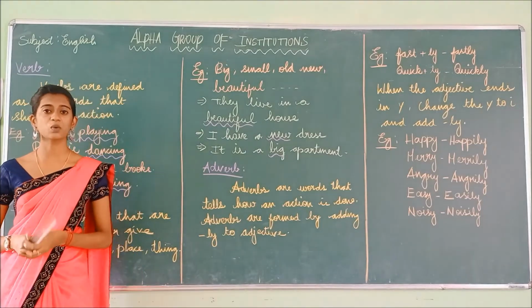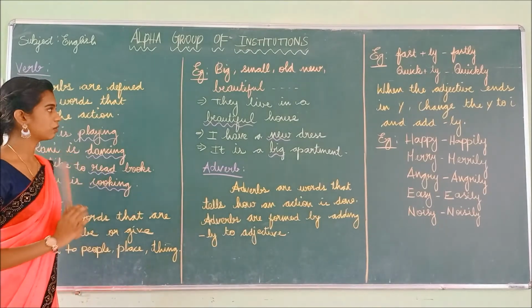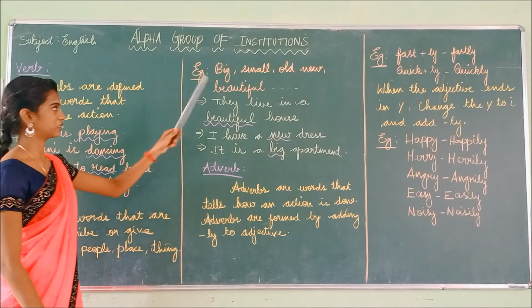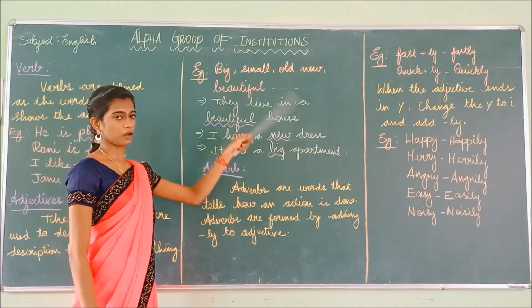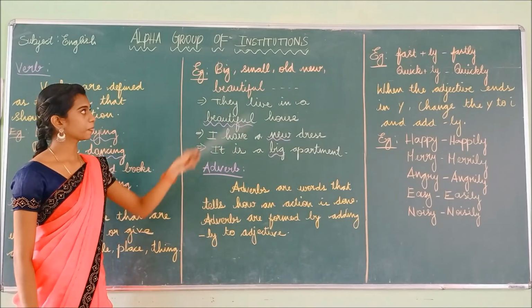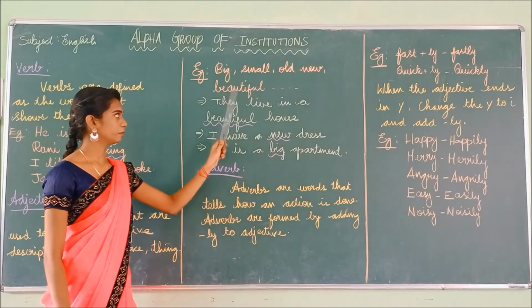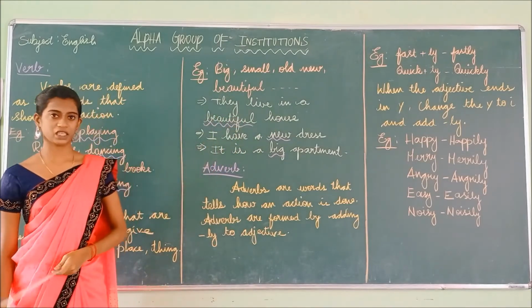So it is nothing but a word that describes the person, place and thing. Now let us see the example for adjectives. Big, small, old, new, beautiful. So these are all the adjectives.